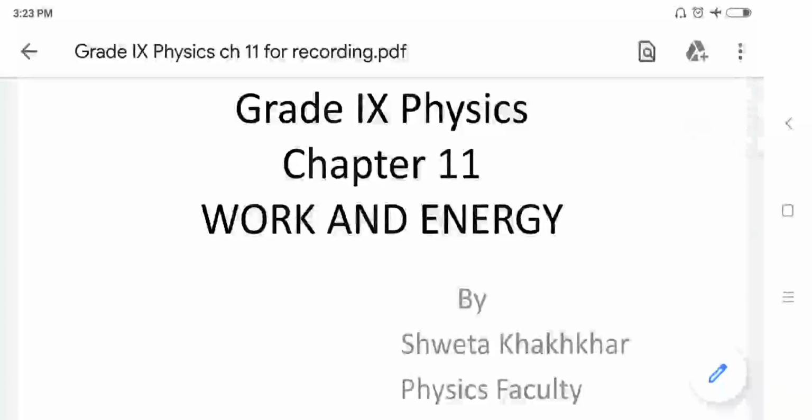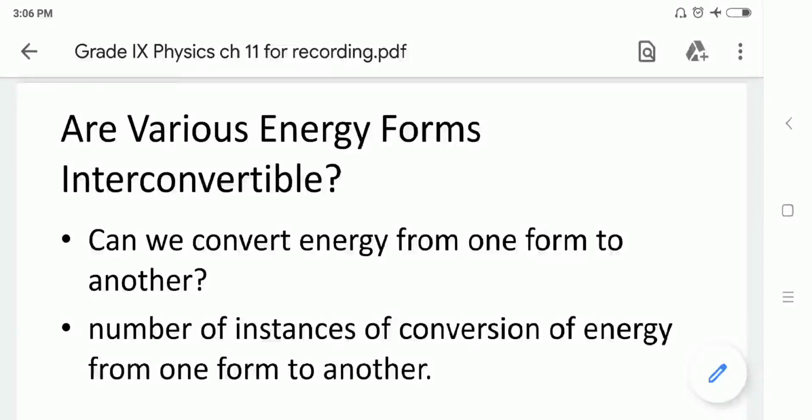Let us start our new session of chapter number 12, Work and Energy. Now, in earlier sessions, we understood two types of mechanical energies, potential energy and kinetic energy. Now we need to understand that this energy can convert from one form to another form. So here in nature, whatever the forms of energies are there, conversion of this energy is available from one form to another form.